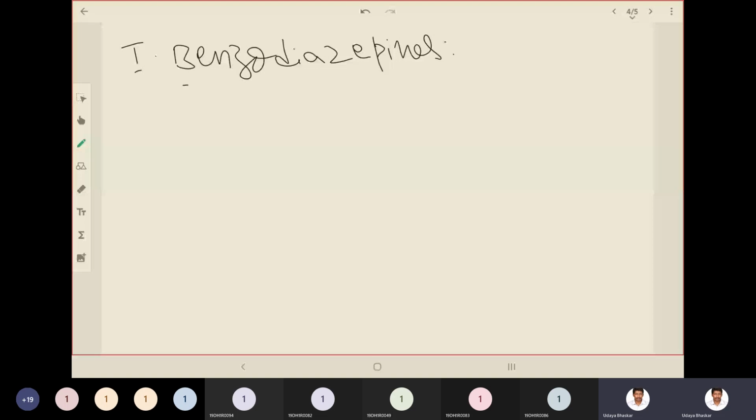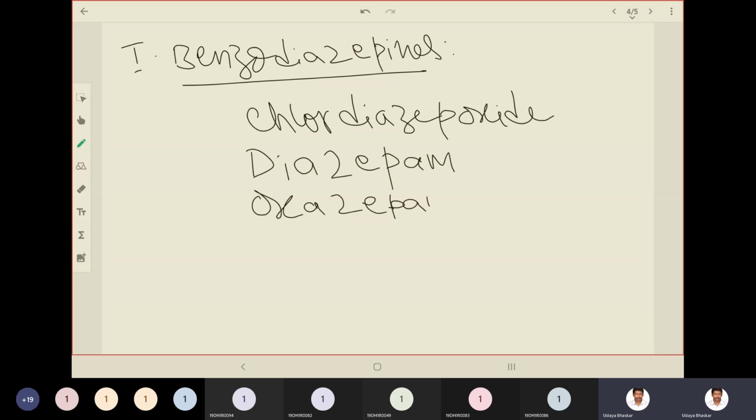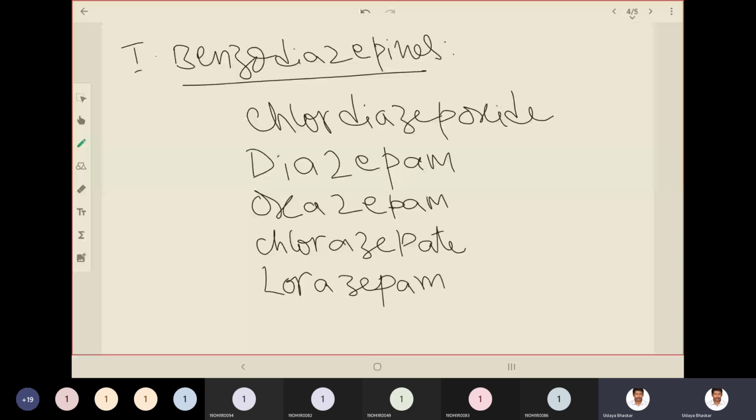Examples include chlordiazepoxide, diazepam, oxazepam, chlorazepate, lorazepam, alprazolam, zolpidem. So these are the examples under benzodiazepines.